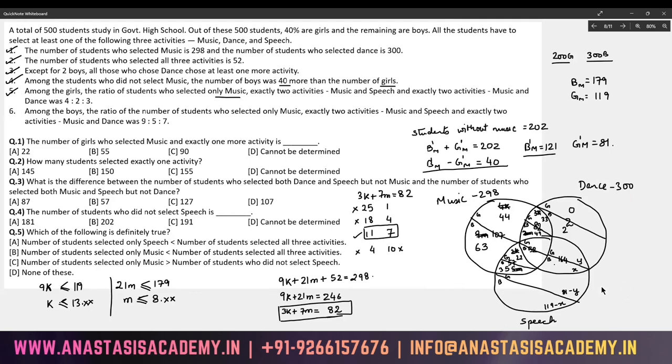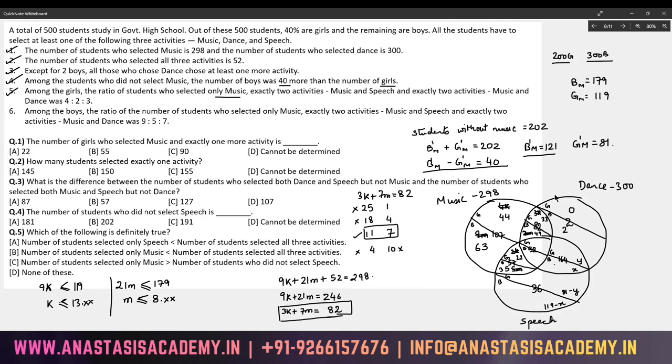So now, one more wonderful thing. Look at the music circle. Music circle already has 298 people. Dance has given me 2 more people, so 300 people are already recorded. 164 people are here, which means the two numbers here will add up to 36.